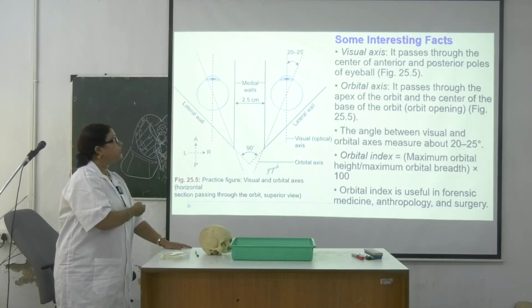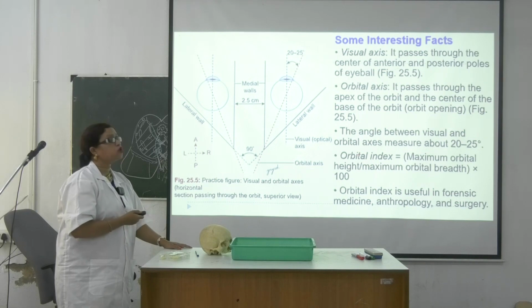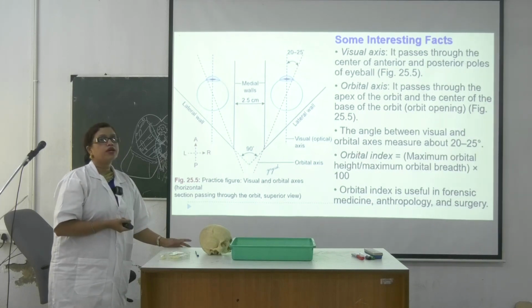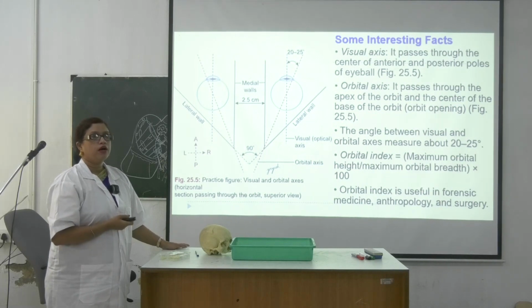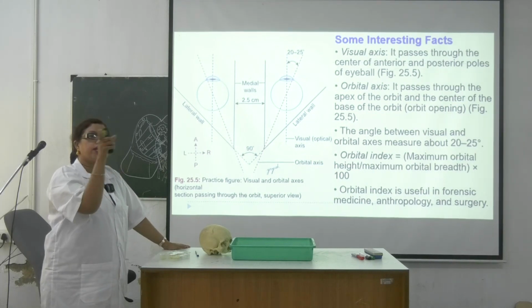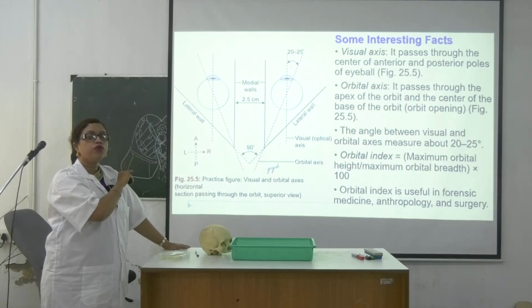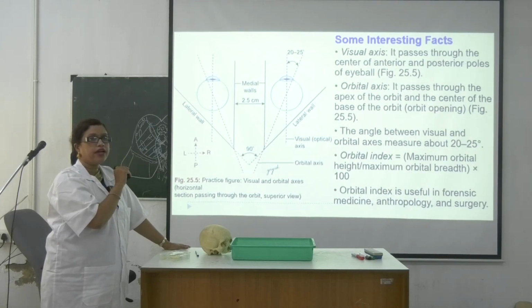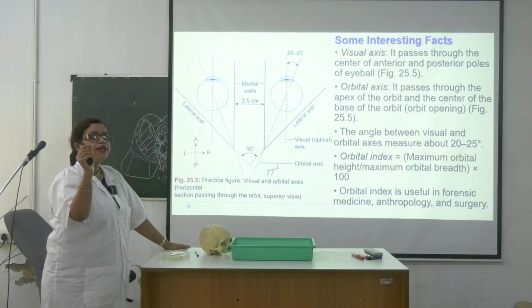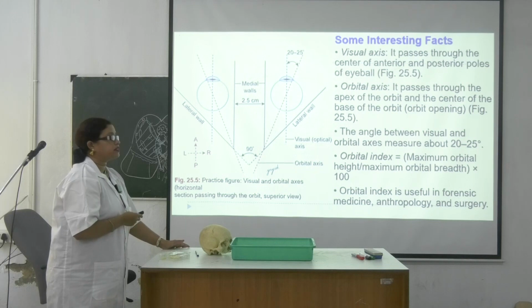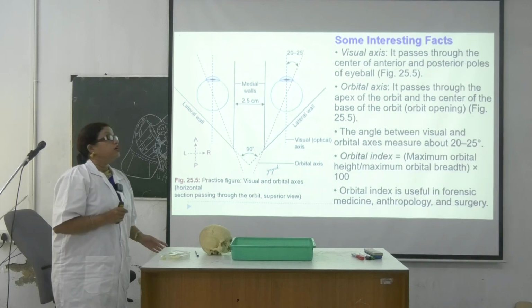Okay, and another one is the orbital axis. What is the orbital axis? It will pass through the base of the orbit. I said the base is the total cavity, so where is the apex? At the center. Okay, so if you draw a vertical line from the middle of the base to the apex, that is known as the orbital axis. Just write it down.